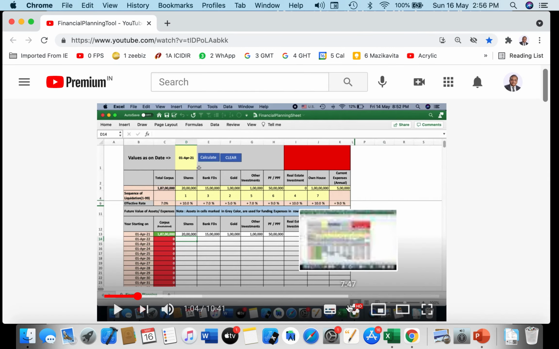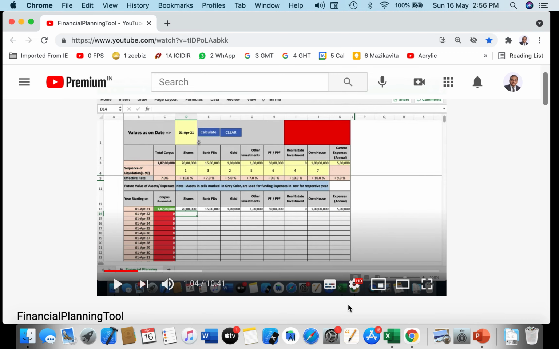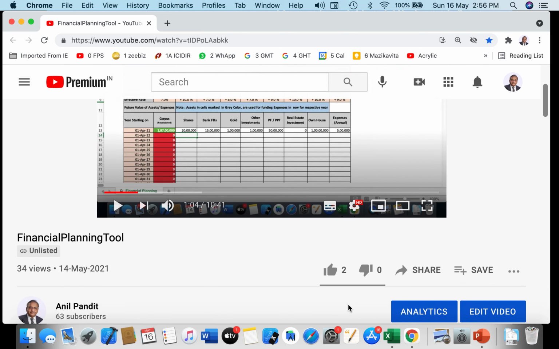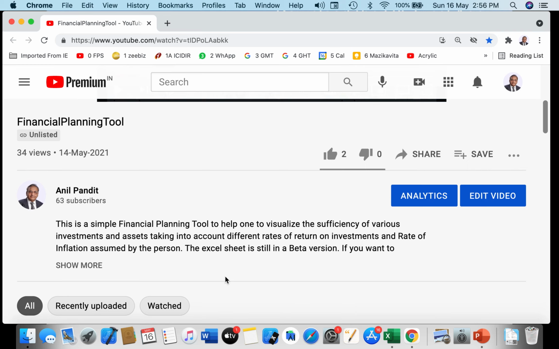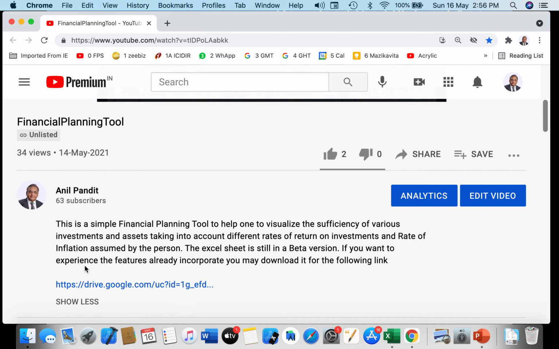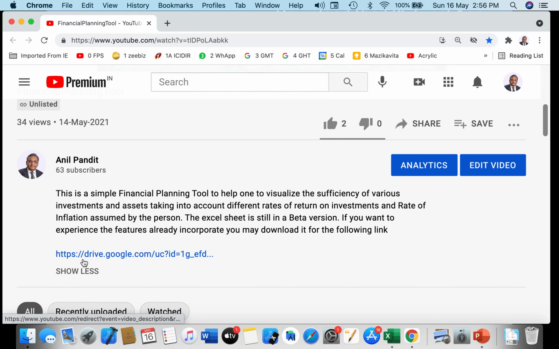So this is the presentation that will be running on your computer, from which you will basically scroll down the screen to the description of the app, and in this description you will find a show more button. When you click on the show more button, you will get a link which shows the download link, which is directing you to my drive, and from here the app will get downloaded. So let us download the app and see what happens.